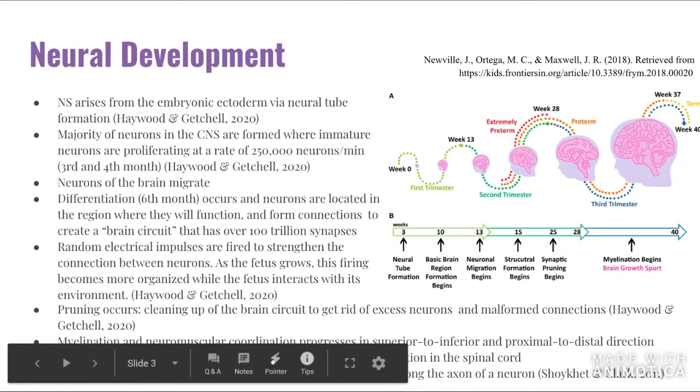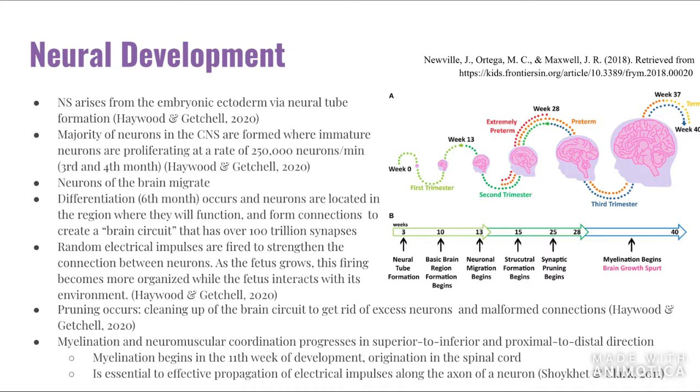Next, we'll talk about neural development. The nervous system arises from the embryonic ectoderm via neural tube formation. The majority of neurons in the central nervous system are formed where immature neurons are proliferated at a rate of 250,000 neurons per minute. This occurs in the 3rd and 4th month of gestation.